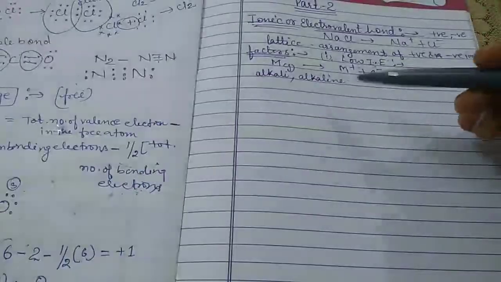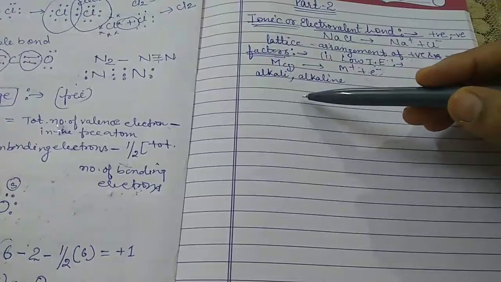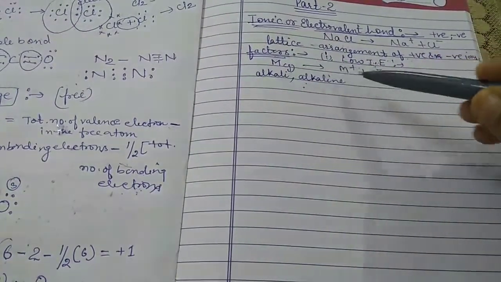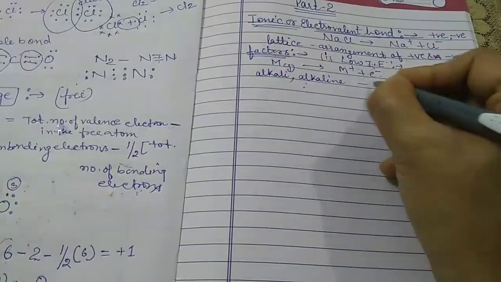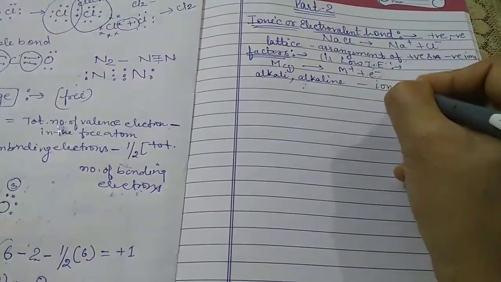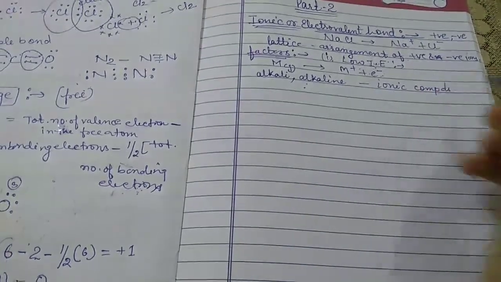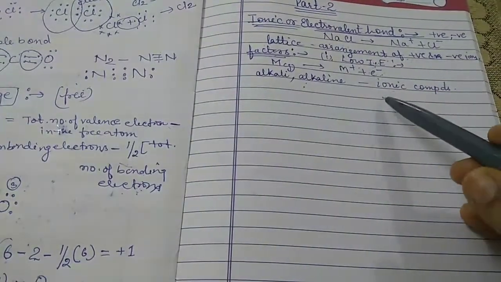All the alkali metals and all the alkaline earth metals have relatively low ionization enthalpy, and generally they form ionic compounds.